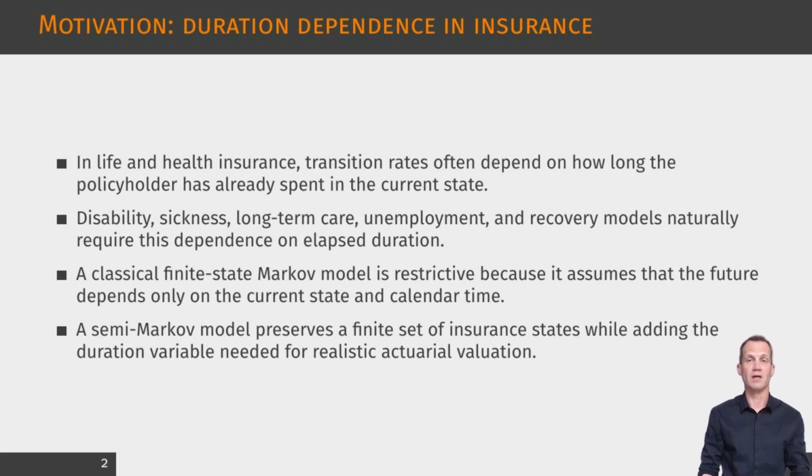A standard finite state Markov model can represent dependence on age or calendar time, but it cannot distinguish between two insureds occupying the same state with different past durations. This is restrictive because actuarial cash flows often depend on the persistence of a state. A semi-Markov model solves this problem by preserving the finite set of states while adding the elapsed duration as a conditioning variable. The resulting model remains interpretable for actuaries because states still correspond to insurance statuses, but it is much richer dynamically. The key actuarial benefit is that premiums and reserves can respond to duration-dependent transition rates, which is essential for realistic valuation.